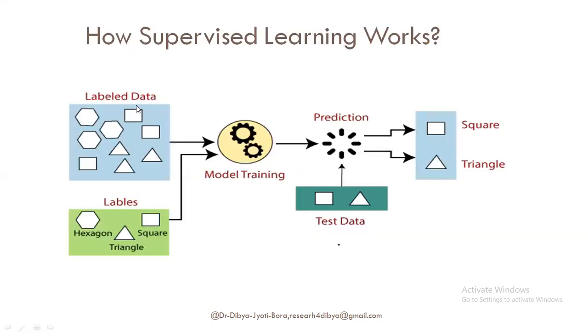So how it works? See, you are providing the label data. These are the labels. So you can see different types of shapes here, like this is a hexagon, this is a triangle, this is a square. You can see here, these are the labels. The model is being trained. Then again new data is fed. Suppose this is the test data, new data. New data means test data means untagged data.